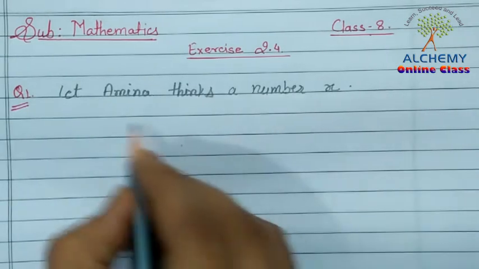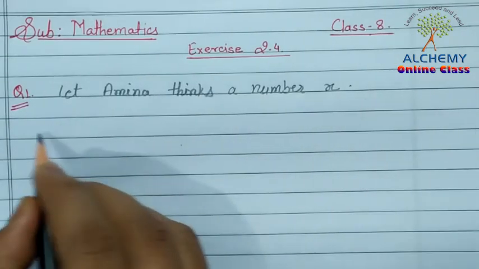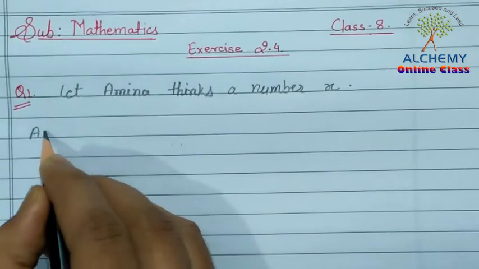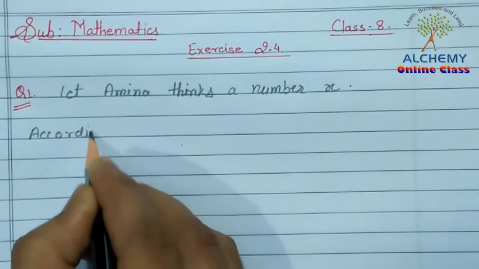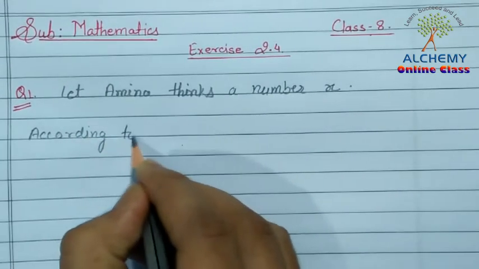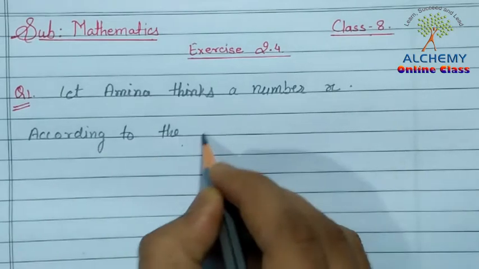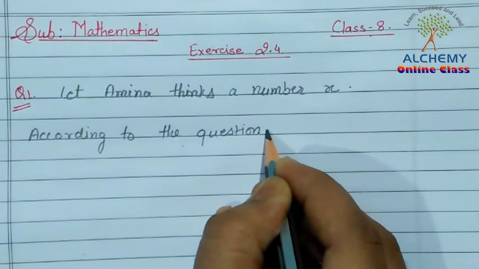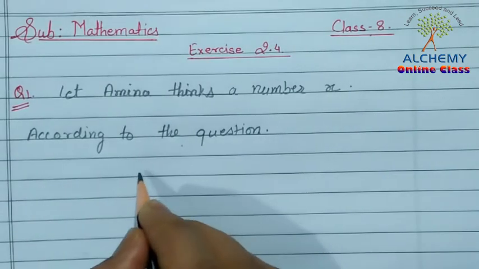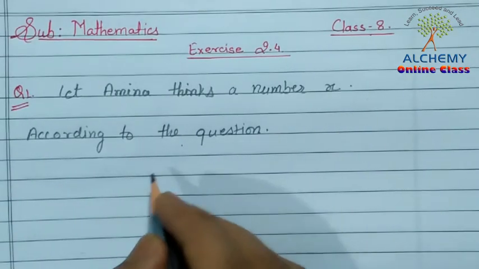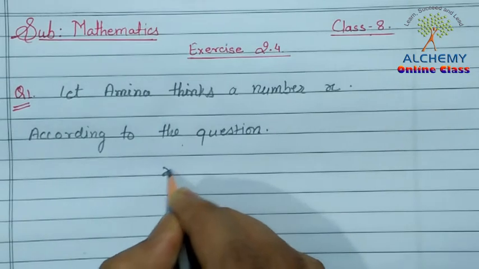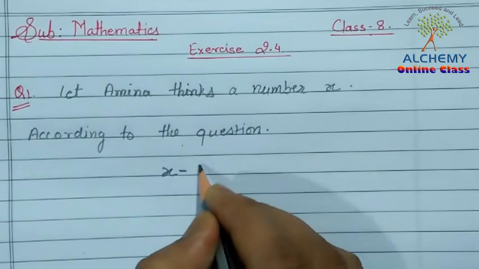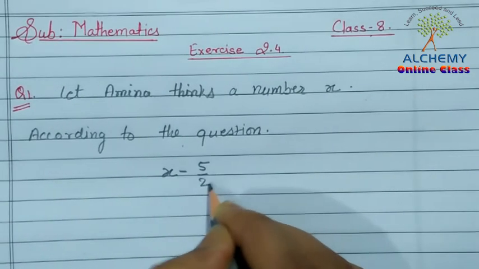So according to the question, she subtracts 5 upon 2 from x, so we can write here x minus 5 upon 2.